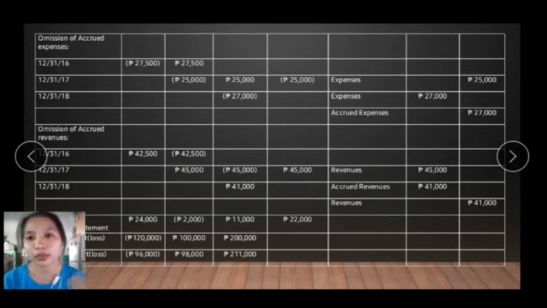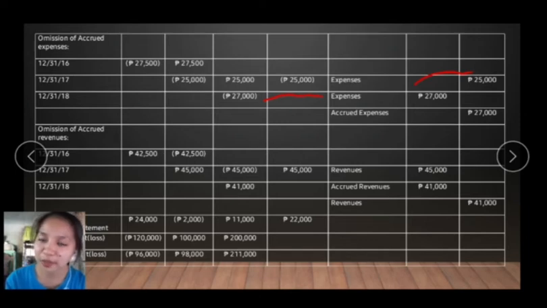For the 2017 error, the entry is we have to debit the retained earnings for 25,000, and credit the expenses for 25,000. So we have to reduce the expenses, since they were overstated. You overstated in 2017, so you deduct the excess. And for 2018, we have an overstated of 27,000.